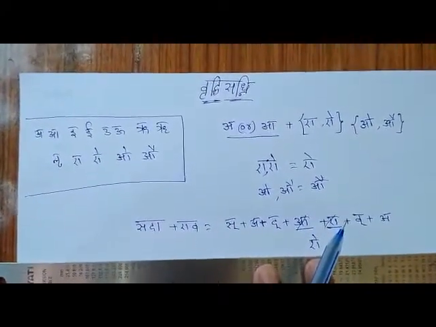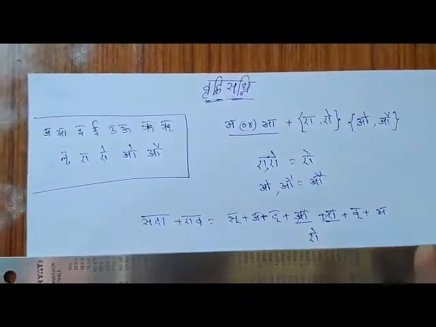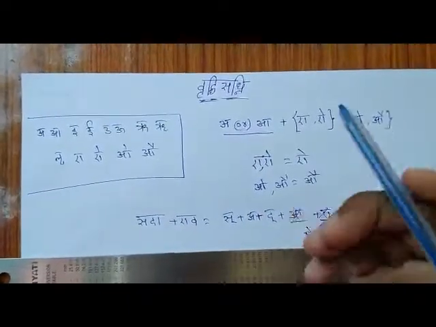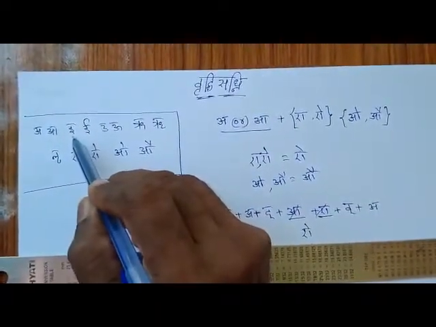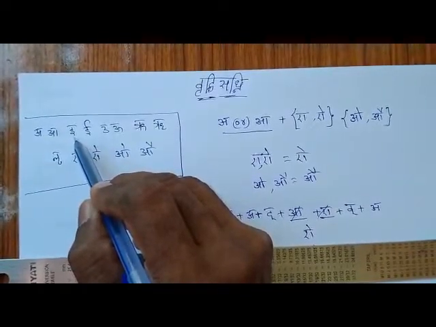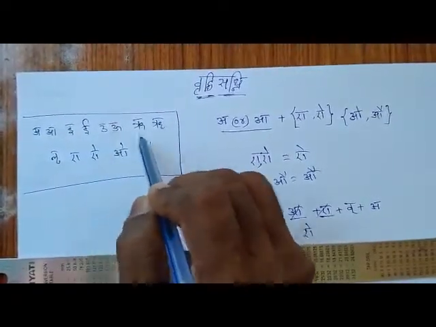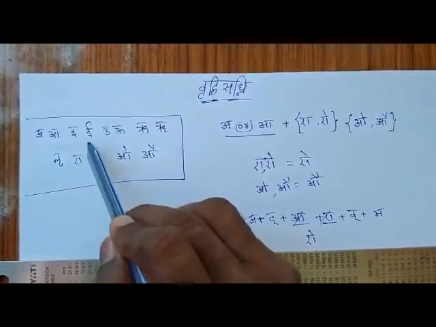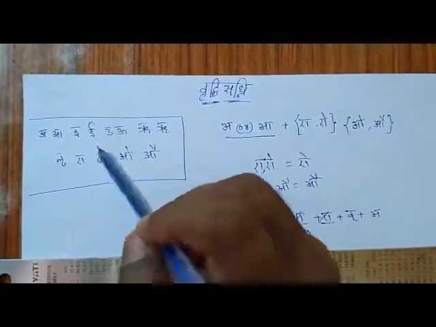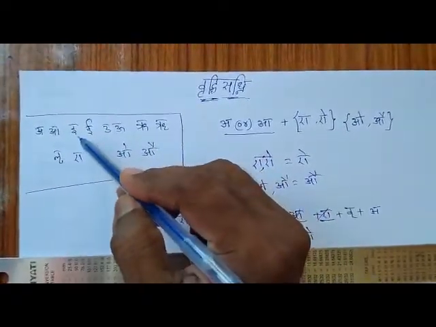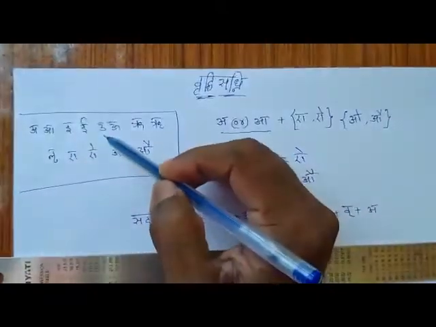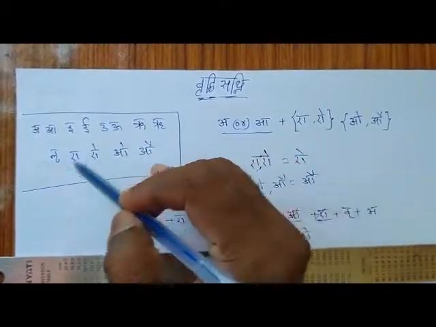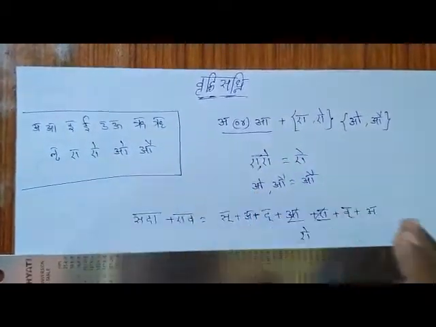In the previous class we learned about Yan Sandhi and Guna Sandhi. Let's have a look at them. In Yan Sandhi, the first word's last letter must be one of I, U, Ru, Lu, and the second word can start with a vowel unlike the first word's last letter. Then instead of I, Y will take place; instead of U, V will take place; Ru becomes R; and Lu becomes L.